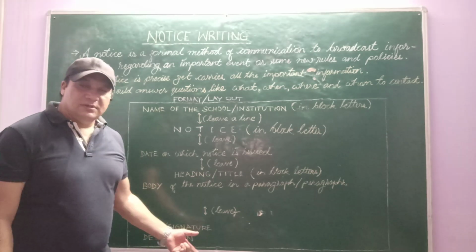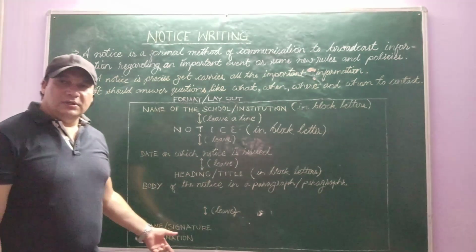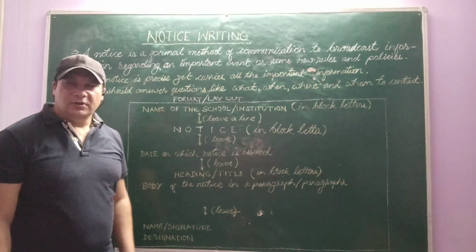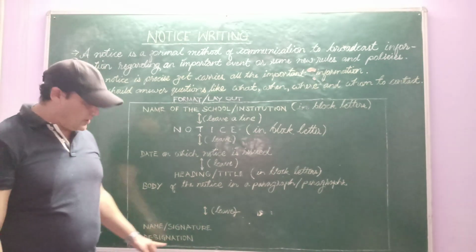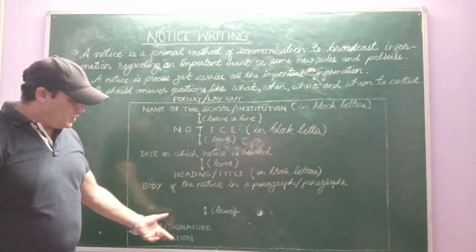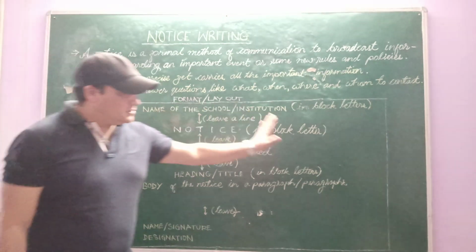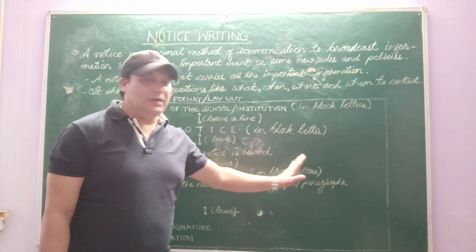There are so many things. Likewise, we give the designation. If it is an individual student notice, say in terms of lost and found, then we write head girl, head boy, or monitor, class monitor, or school captain. So this is the format of writing your notice.